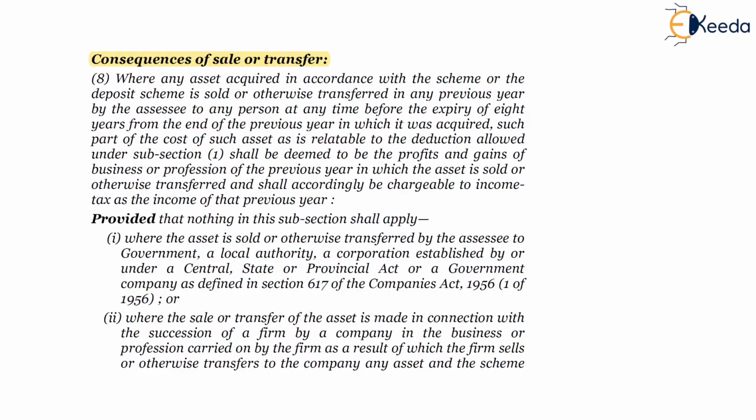And there are two exceptions to it. Where an asset is transferred to government authorities, then nothing will be reversed, the deduction won't be reversed as per subsection 8. And where a firm transfers its asset to a company as a predecessor and successor in the plan of succession, in those circumstances as well, nothing will be reversed. The deduction claim under section 33AB will continue to apply.